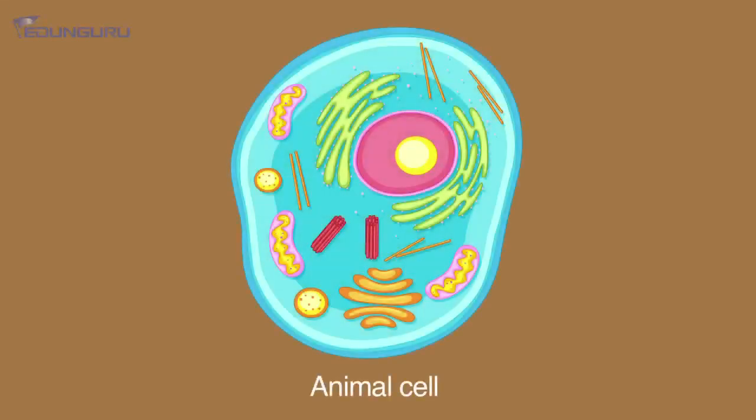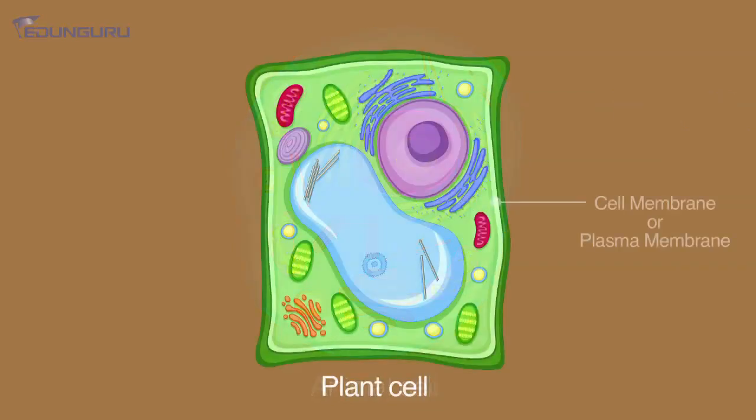Now the shape of the cell is fixed by its outside membrane. In case of the animal cells, we call it as cell membrane. The other name for that is plasma membrane. But in case of the plant cells, they have one more covering, we call it as cell wall. Because the plant cells, they want protection from the environmental factors.